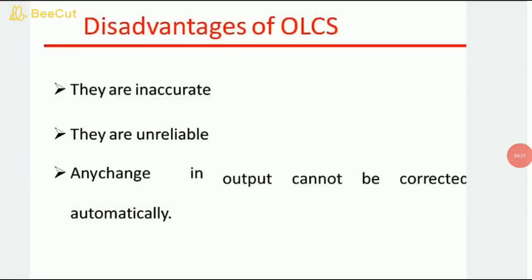What are the disadvantages of an open loop control system? They are inaccurate, and as there is an absence of a feedback system, they are unreliable. Any change in the output cannot be corrected automatically. So these are some disadvantages of an open loop control system.